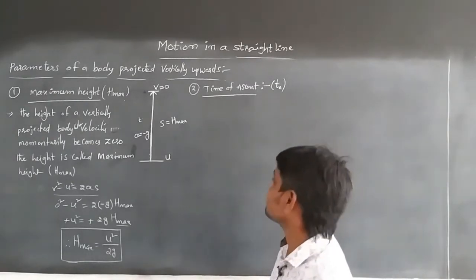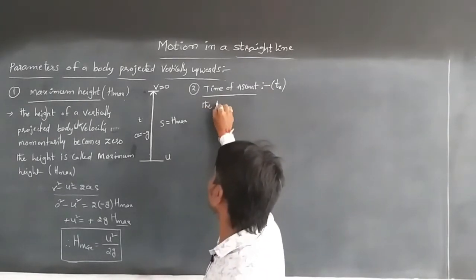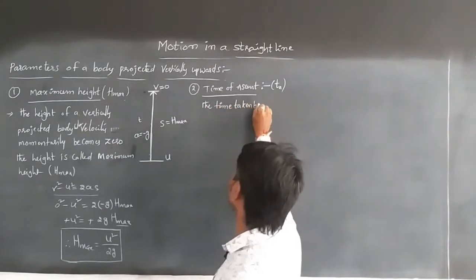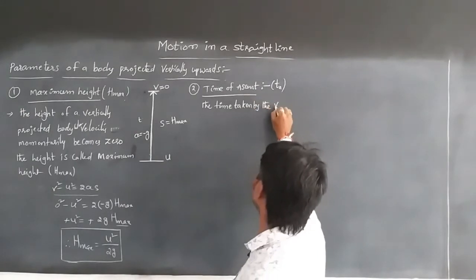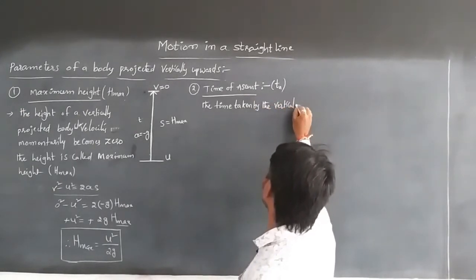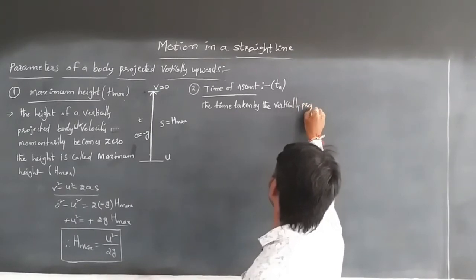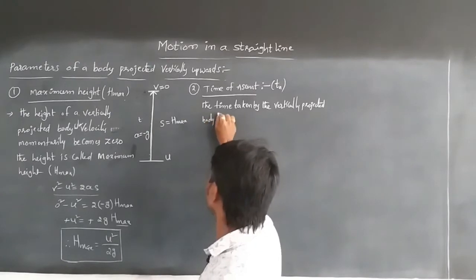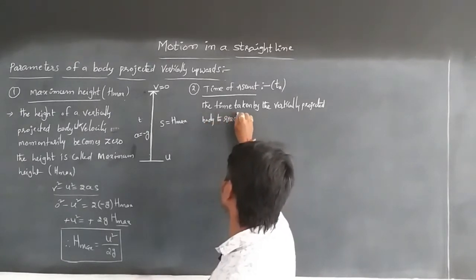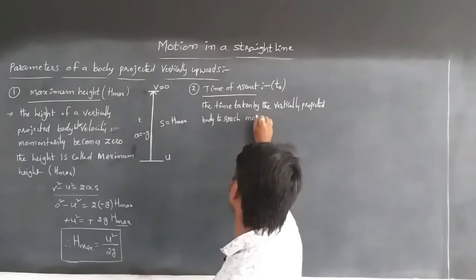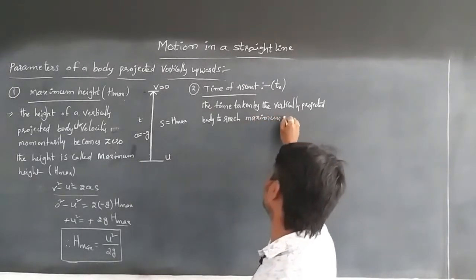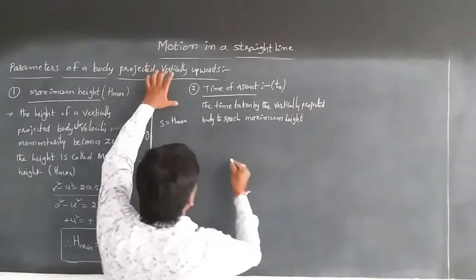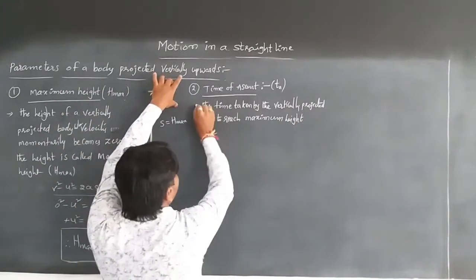So here it is said that the time taken by the vertically projected body to reach maximum height is called the time of ascent.